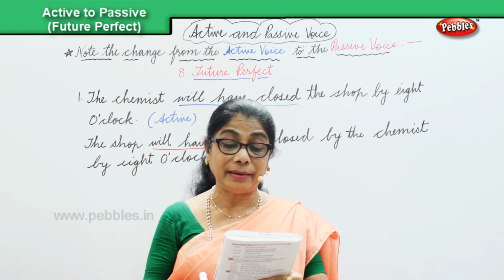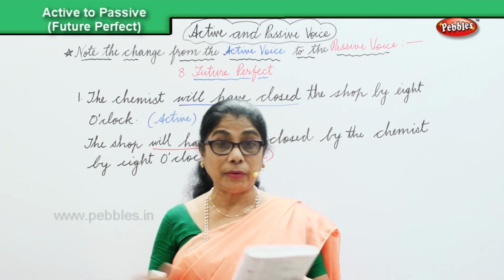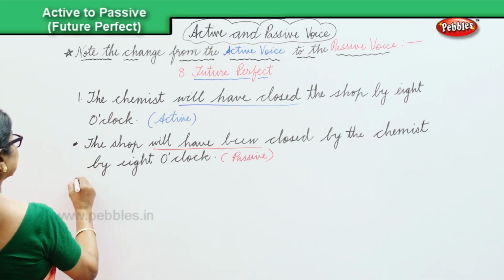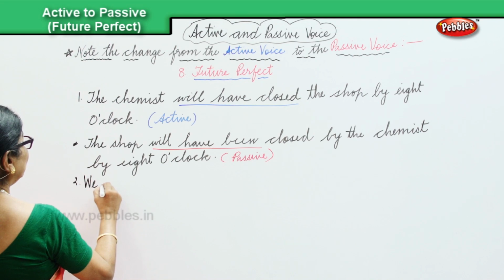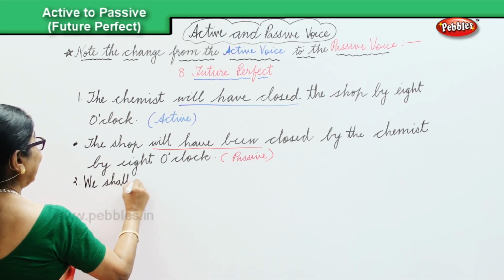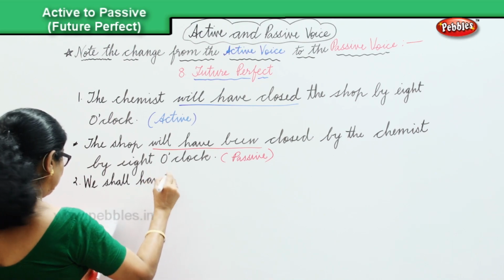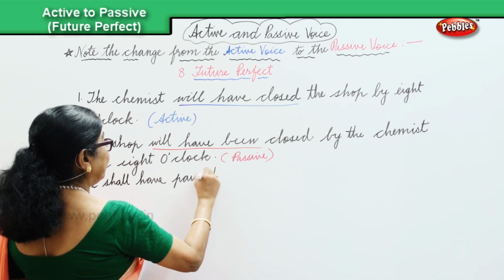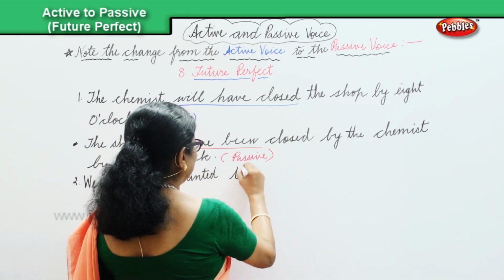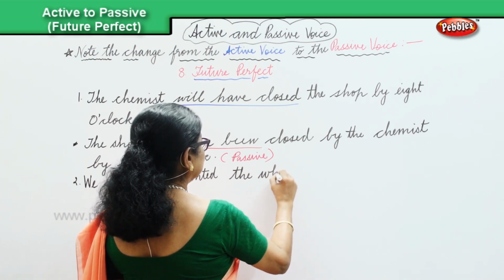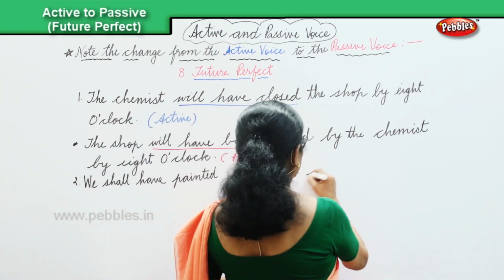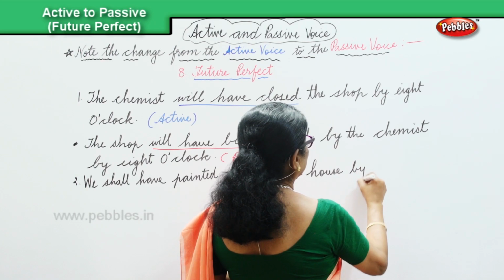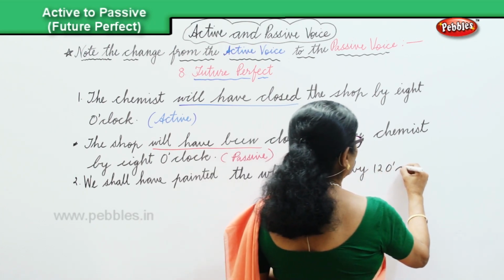We shall have painted the whole house by 12 o'clock. We shall have. The second one, we shall have painted the whole house by 12 o'clock.